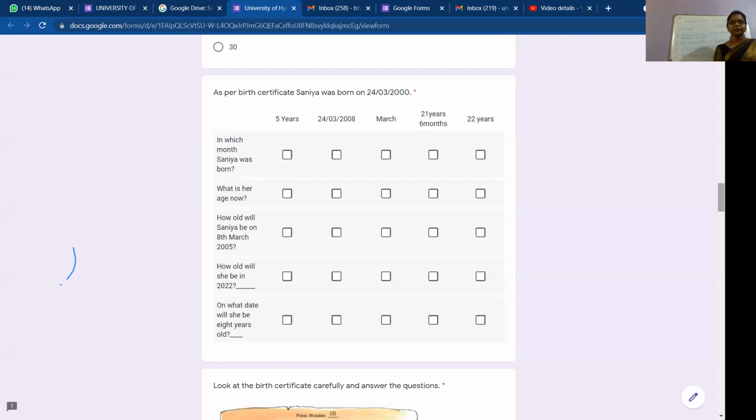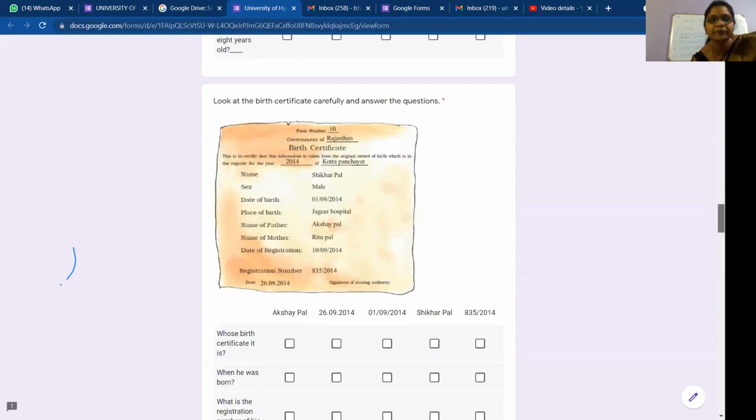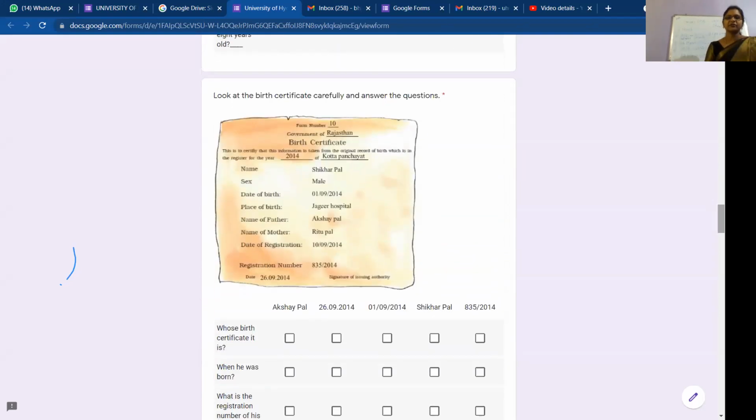Hope this is clear. Any doubt, at the end of the session you can ask me. Similarly, another one. Look at the birth certificate carefully and answer the questions. Let me allow one student to read the birth certificate quickly.